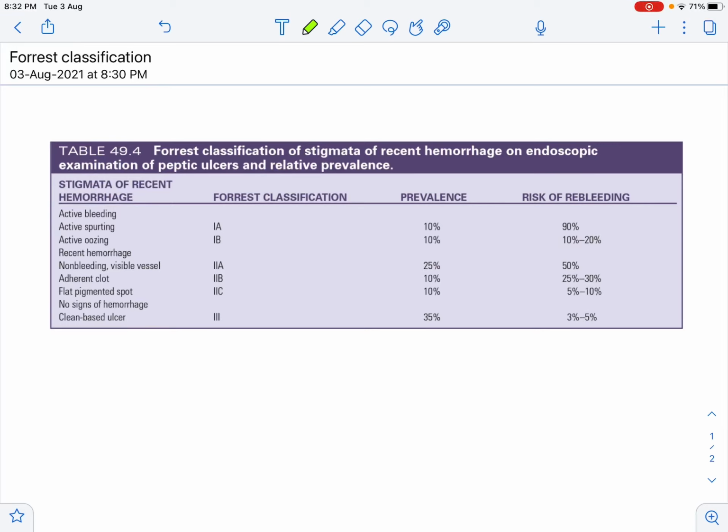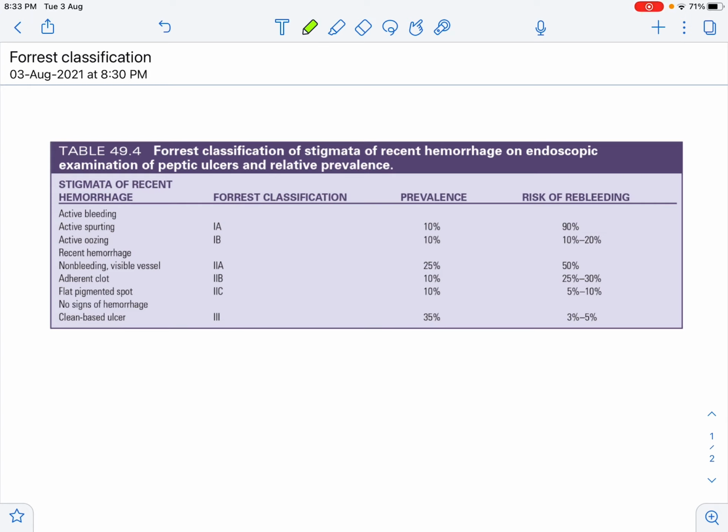In this short video, we'll be discussing forest classification. Forest classification stratifies the risk of rebleeding based on observed stigmata of recent hemorrhage. What this means is that when a patient comes to A&E with an upper GI bleed and is taken for an emergency endoscopy, or if we send a patient from the outpatient department for an endoscopy because he has symptoms of peptic ulcer disease, when the endoscopist does the endoscopy, the lesion that he sees is graded in this forest classification.